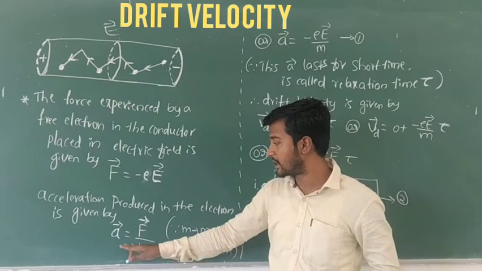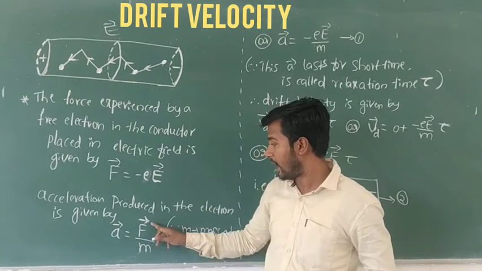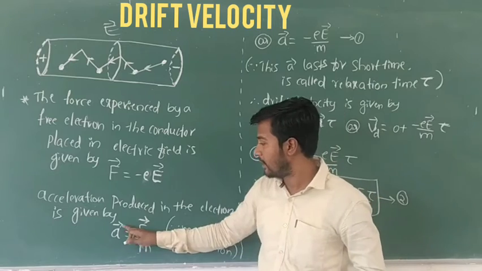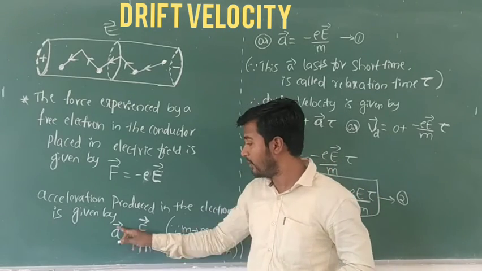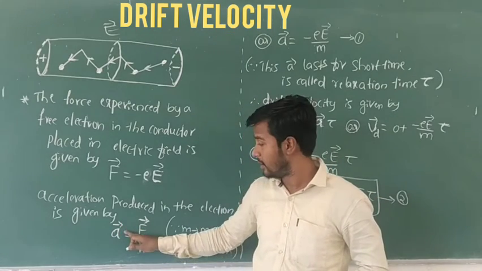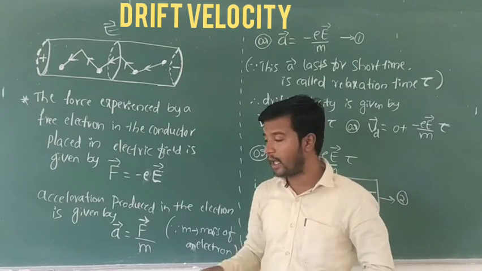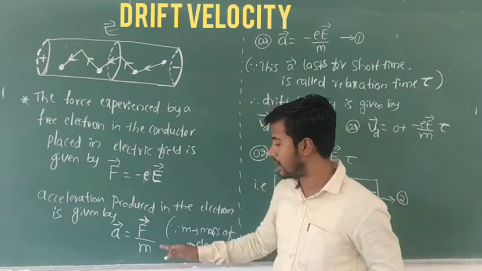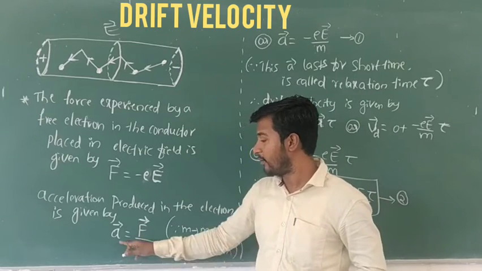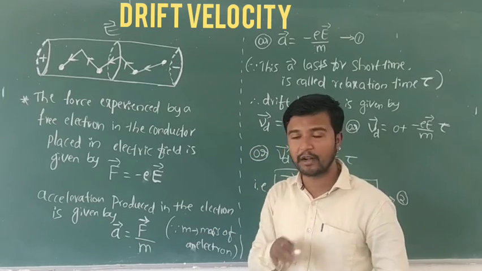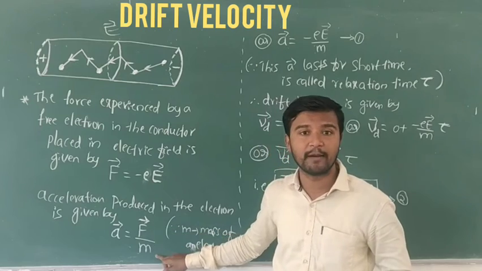That equation is acceleration a equal to F divided by m. Why do we write the direction? Acceleration is a vector quantity and force is also a vector quantity. So the acceleration produced in the electron is a equal to F by m.